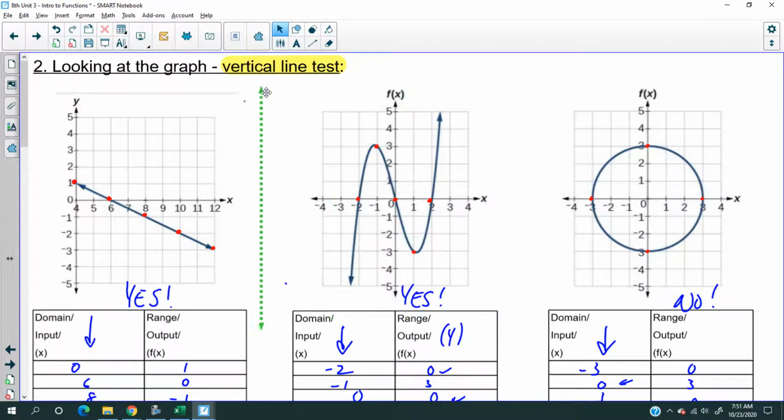The other thing I also want to mention, in the 8th grade at least, there's no such thing as a horizontal line test. So don't try to do this and then go like this. Not in the 8th grade, at least. So again, right now in our world of Algebra 1, vertical line tests only.